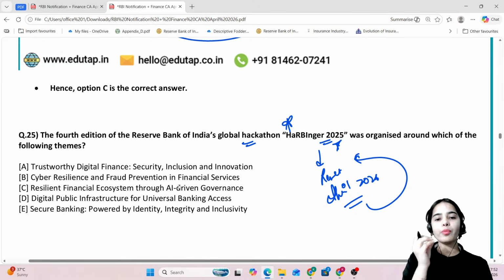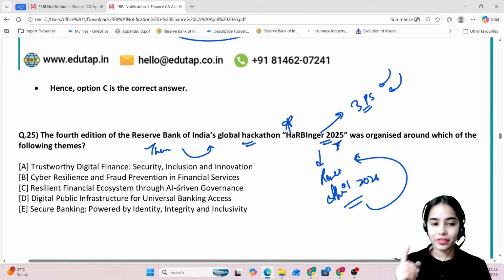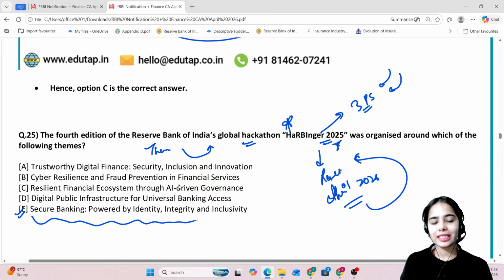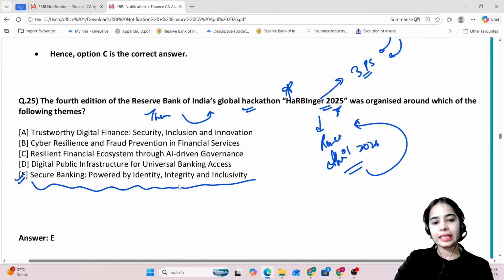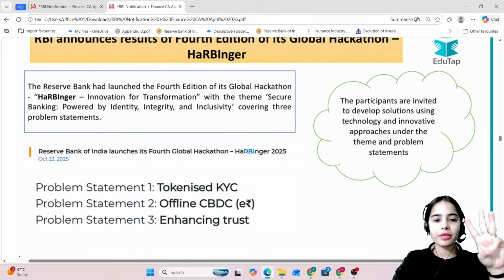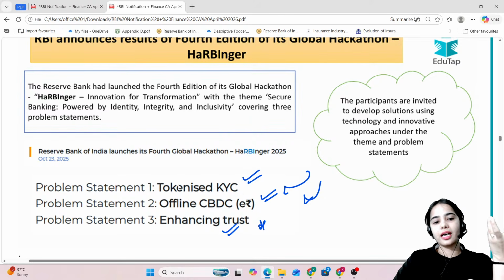So what is the theme of the Global Hackathon Harbinger 2025, under which the RBI has given 3 problem statements and has requested innovative solutions, and the winners also get good prizes. So the theme for the Global Hackathon Harbinger 2025, very good. E. Secure banking powered by identity, integrity, and inclusivity. Remember that the Global Hackathon Harbinger 2025 has the theme Secure banking powered by identity, integrity, and inclusivity. And there were 3 problem statements, that is tokenized KYC, offline central bank digital currency, and enhancing trust, for which the innovative solutions were received, and there are the winners.